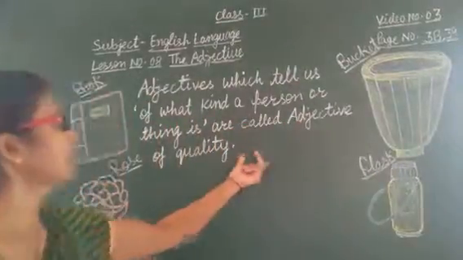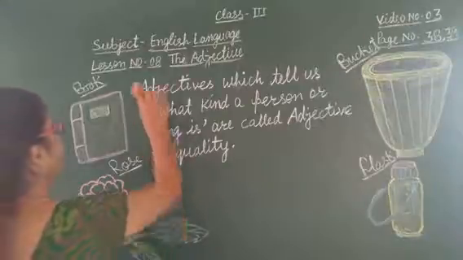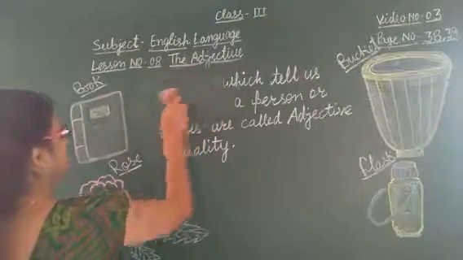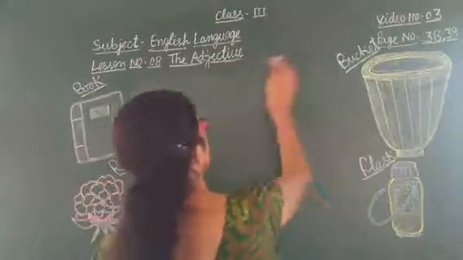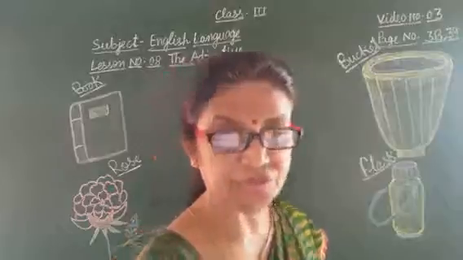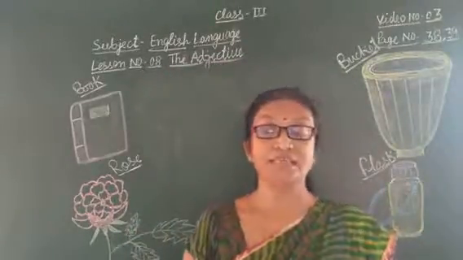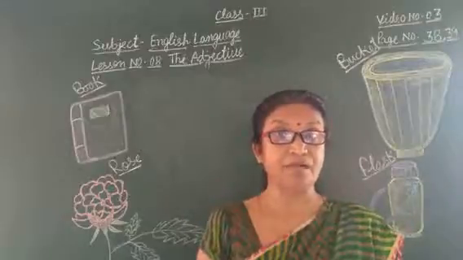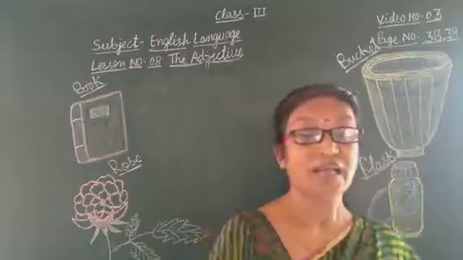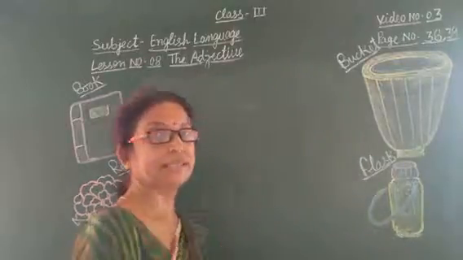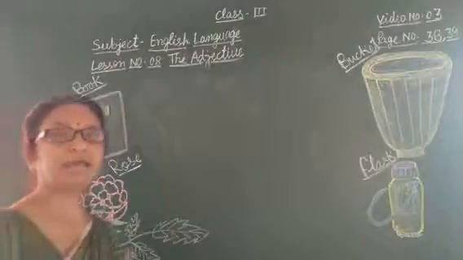So write down this one in your copy. This is the definition of adjective of quality. And now you will write down the definition of adjective of quantity. Then after, I will give other examples, and then all are clear with that one. First we see this definition, then after I will tell other examples also.